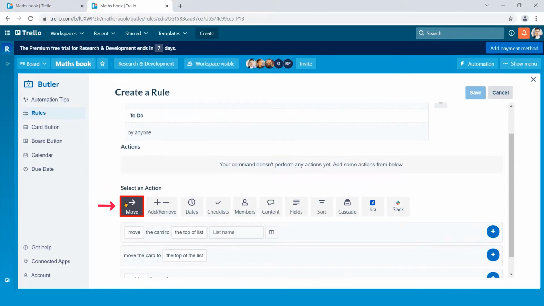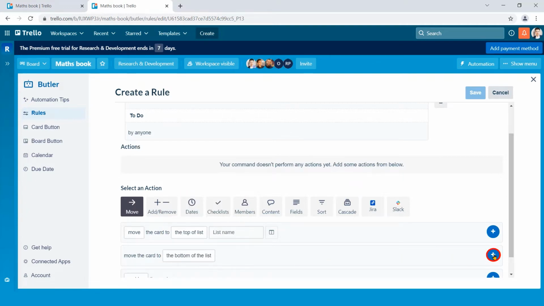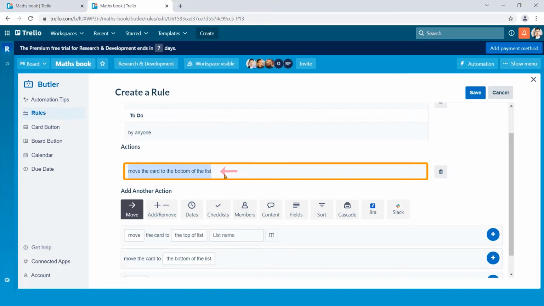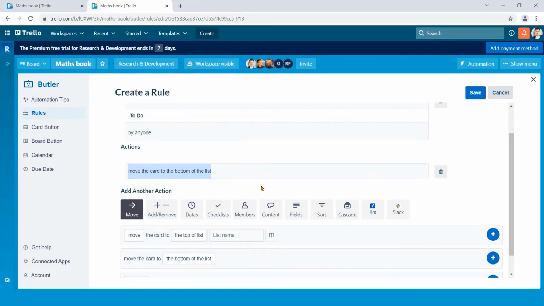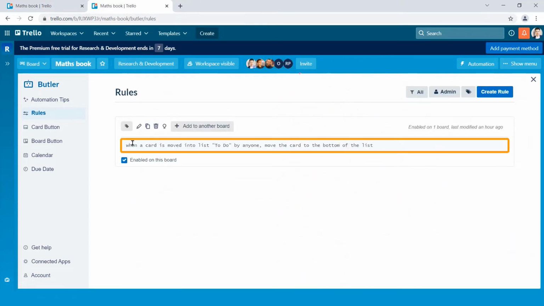Here, move is selected by default. In this action part, I put the cursor on the top of the list. Here I select the bottom of the list, hit plus button. See, an action has been set. Now click Save. Congratulations! An action has been set.